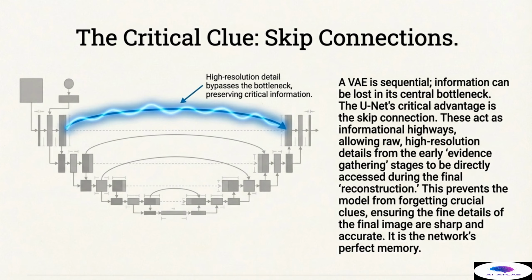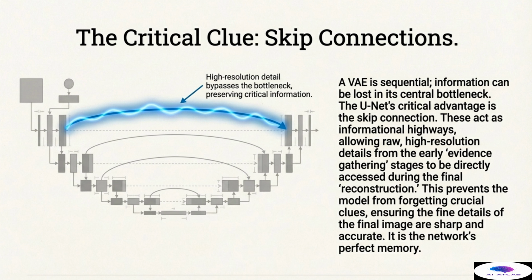While the UNet structure seems familiar to architectures like variational autoencoders, it has one critical advantage that makes it perfect for denoising high-fidelity images: the critical clue of skip connections. In a traditional sequential autoencoder, information must travel all the way through the network's central, most compressed bottleneck. High-resolution details often get lost or forgotten during this intense compression. The skip connections act as informational highways, bypassing the bottleneck entirely.